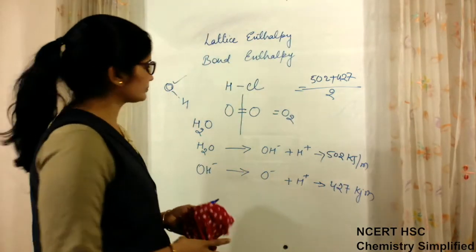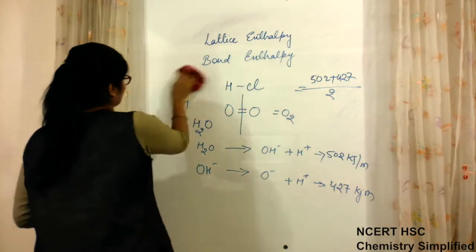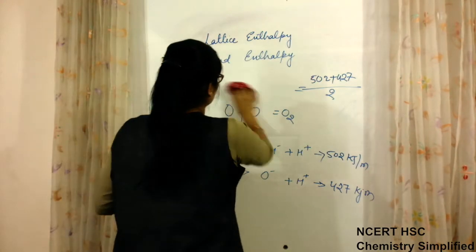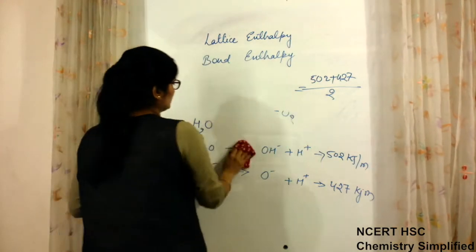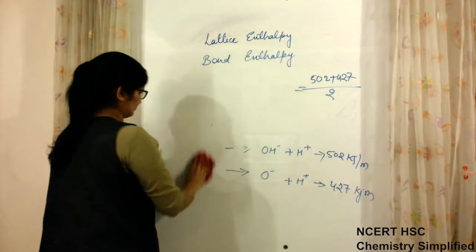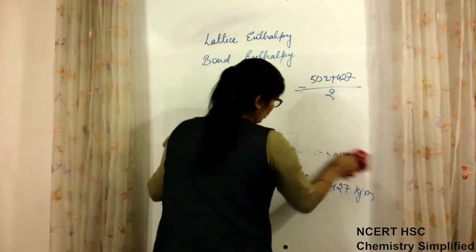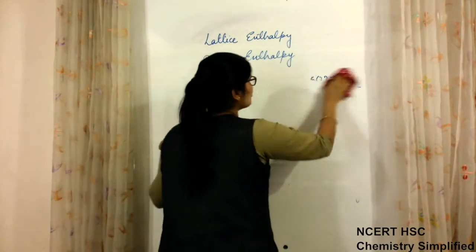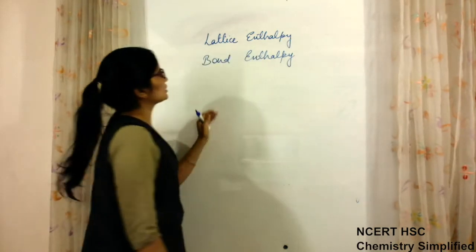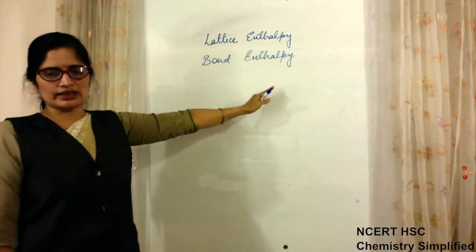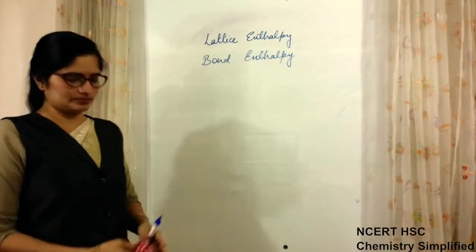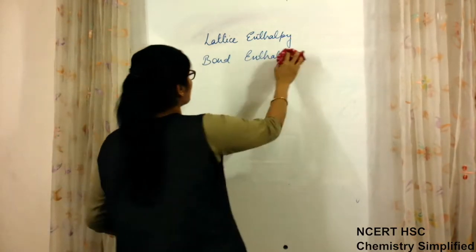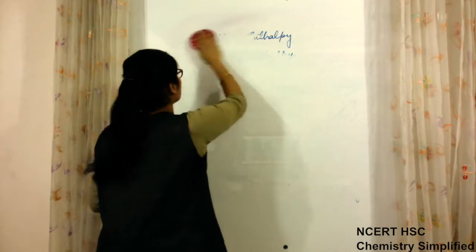Okay. So this was the topic of lattice enthalpy, or so method of finding both lattice enthalpy or bond enthalpy will be same. As we found bond enthalpy, same way we will find lattice enthalpy also.